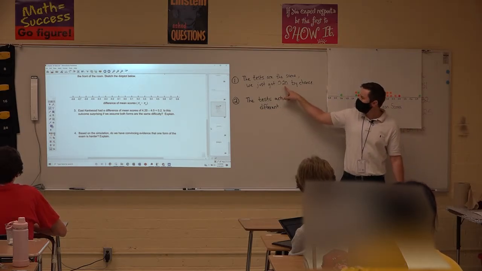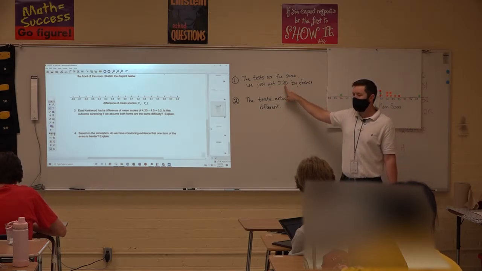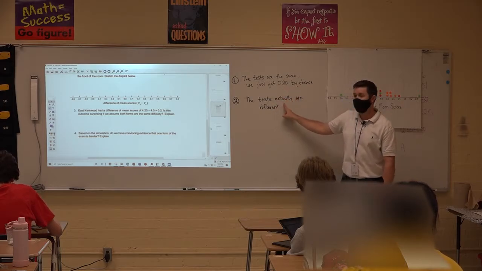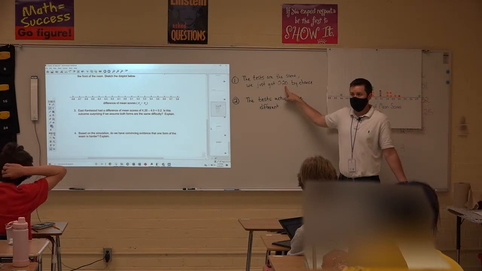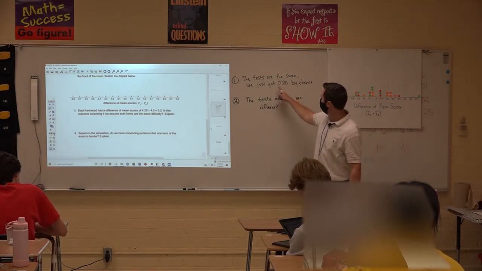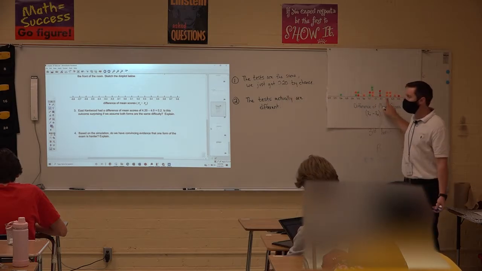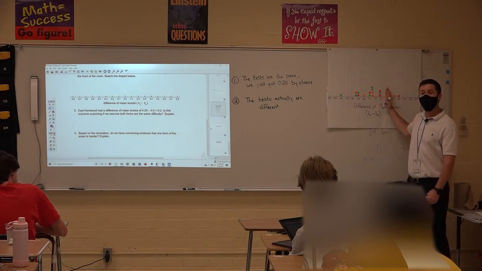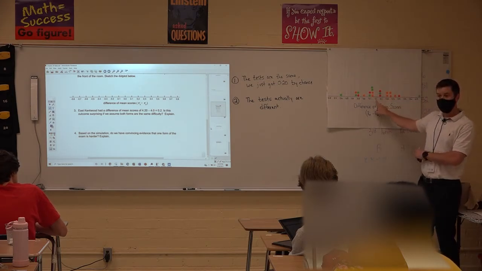Now let's actually add a little something to this. So 0.2 is what we're looking for, but what would actually give us even more evidence that the tests are actually different rather than just 0.2? Really, what we want to look for is not just how likely it is that we got 0.2 by chance, but how likely would it be that I would get 0.2 or something even further away from what it should be, right?